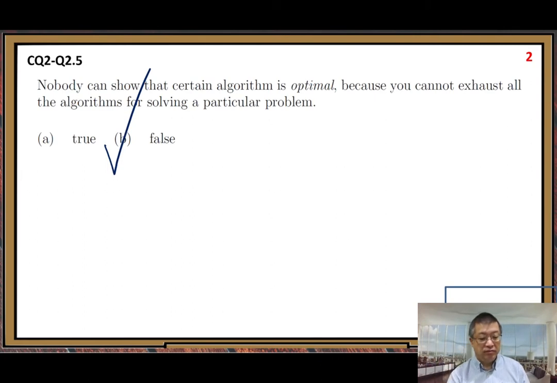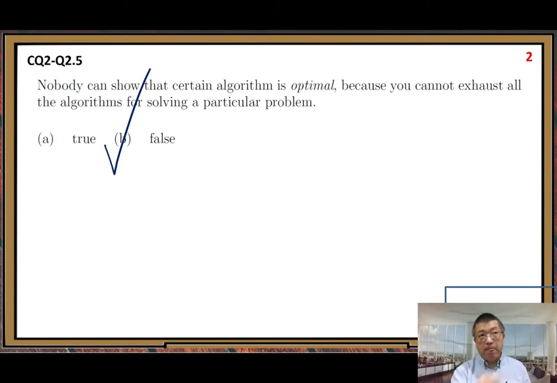Nobody can show that certain algorithm is optimal because we can show. We use a sequence of convincing arguments. We can show that. No problem. In our logic reasoning, there is no problem. It's perfect argument.